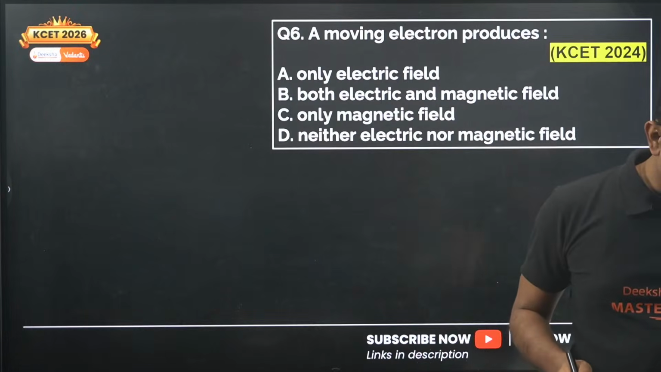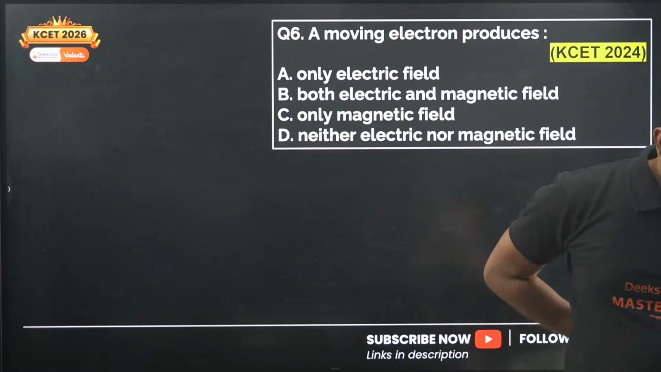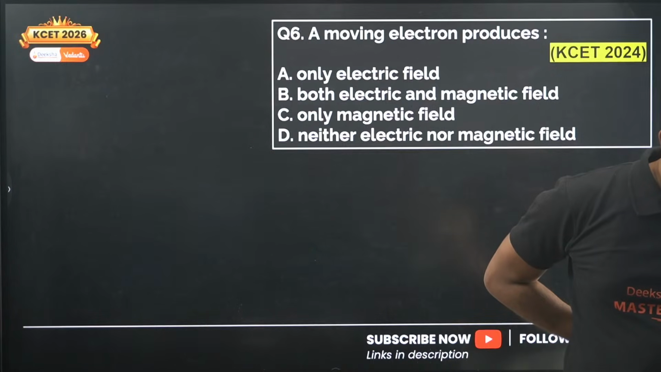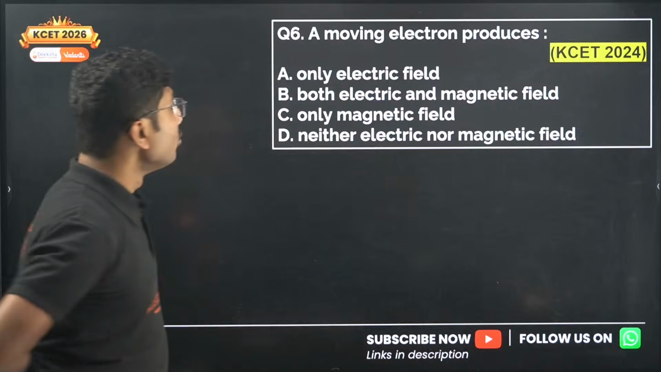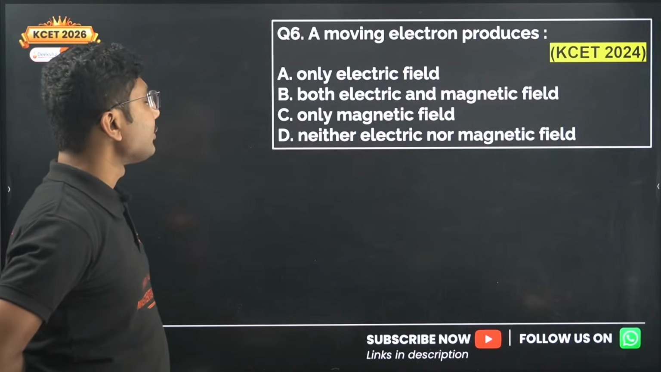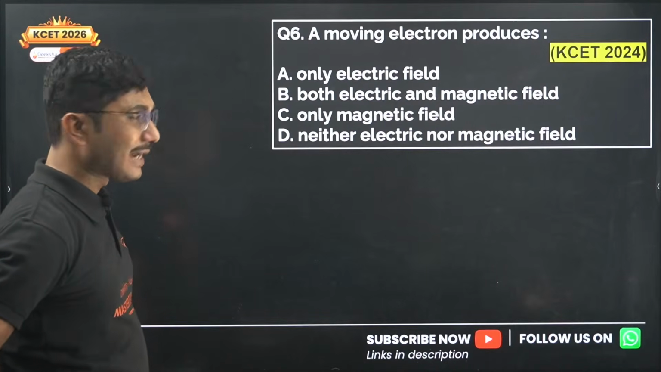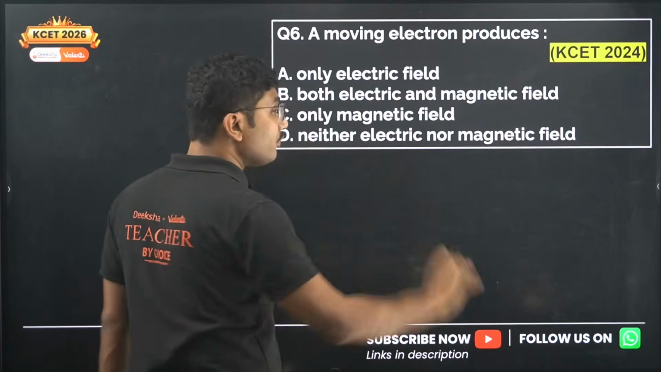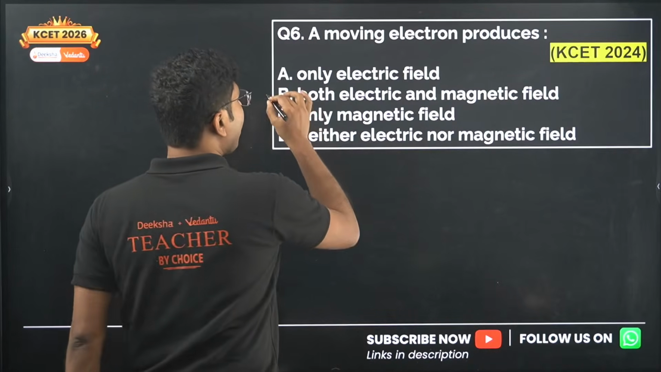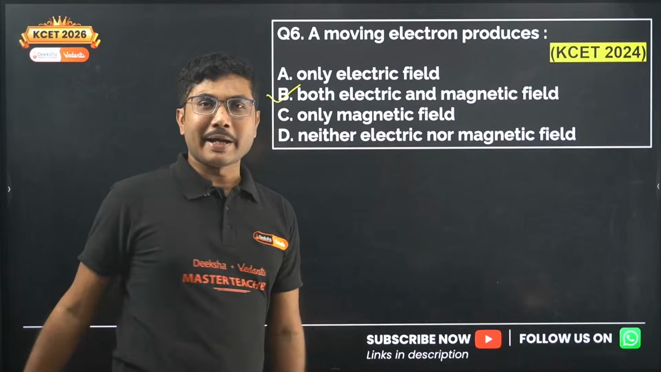Nagaraja is saying option B, and Malappa is saying both electric and magnetic field. Let's see. Moving electron produces only electric field, both electric and magnetic field, only magnetic field, neither electric nor magnetic field. So a moving electron will produce both electric and magnetic field.